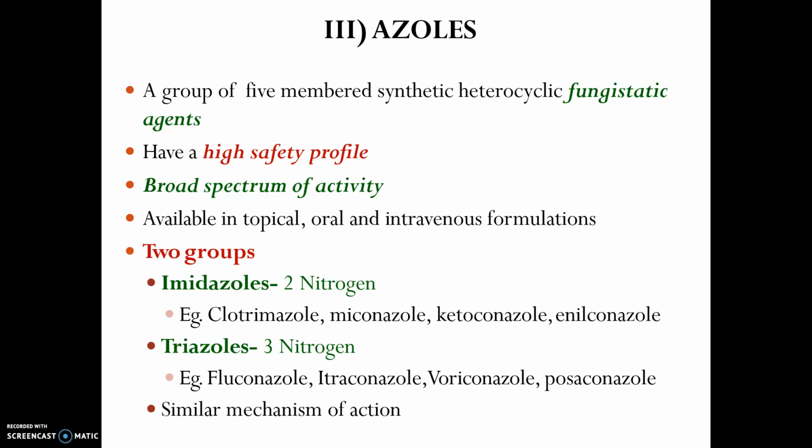They are actually not killing, but they inhibit the functions of the fungus, and thus the fungus will be dead at last. So they have a high safety profile and broad spectrum activity. They can be used as topical, oral, or intravenous formulations. In azoles, there are two groups: imidazoles, which have 2 nitrogens, and triazoles, which have 3 nitrogens. Both have a similar mechanism of action.